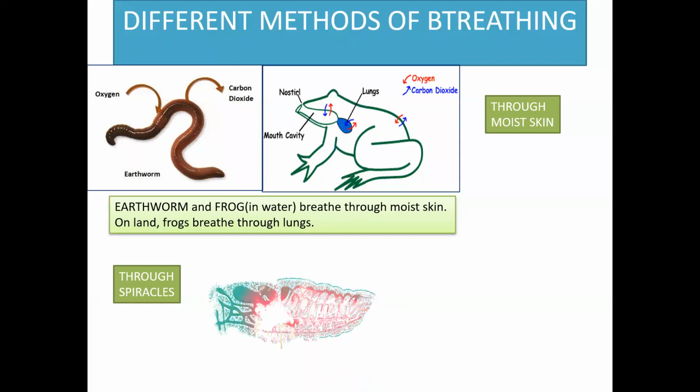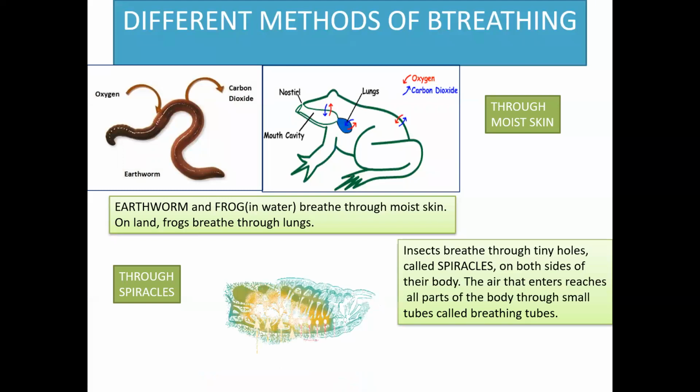Some animals breathe through body holes. Insects breathe through tiny holes called spiracles on both sides of their body. The air that enters reaches all parts of the body through small tubes called breathing tubes.